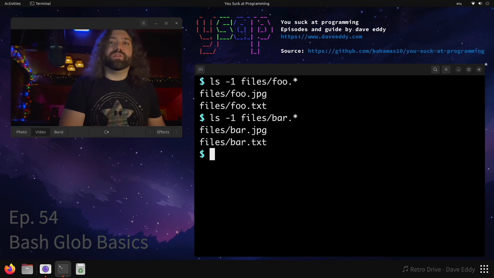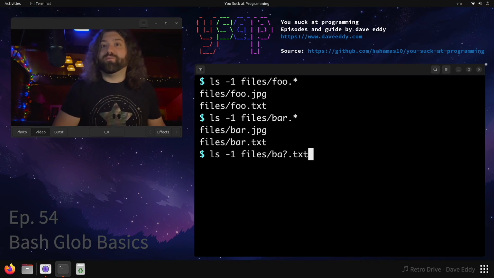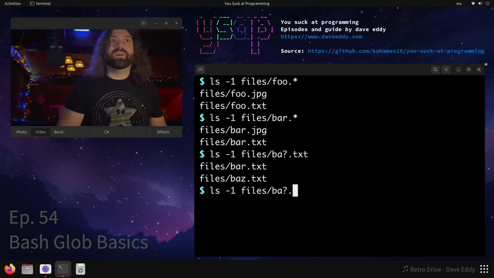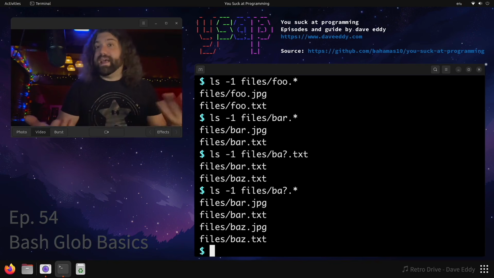There are also some other things you can use, which are super convenient. Say we wanted bar, but we also wanted baz. They're only 1 letter away from each other, and the letter's right here. So what if we made it a question mark.txt? That question mark will match any letter. So there we go, bar.txt, baz.txt. We can do a star here, and then we can match anything that starts with ba, some letter, dot, anything.